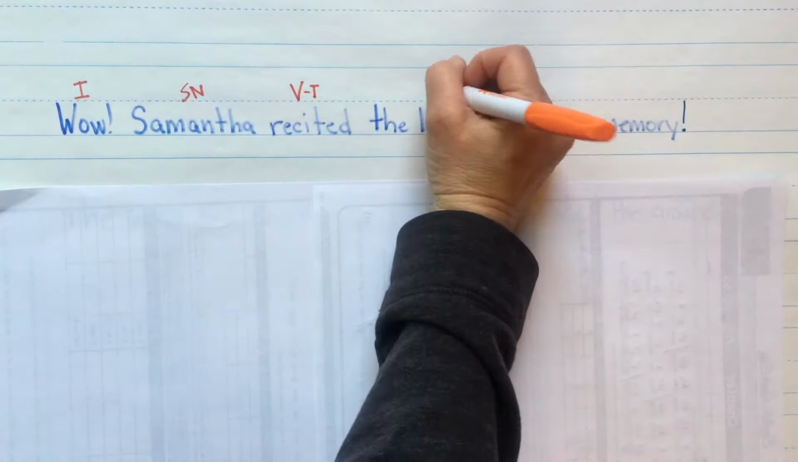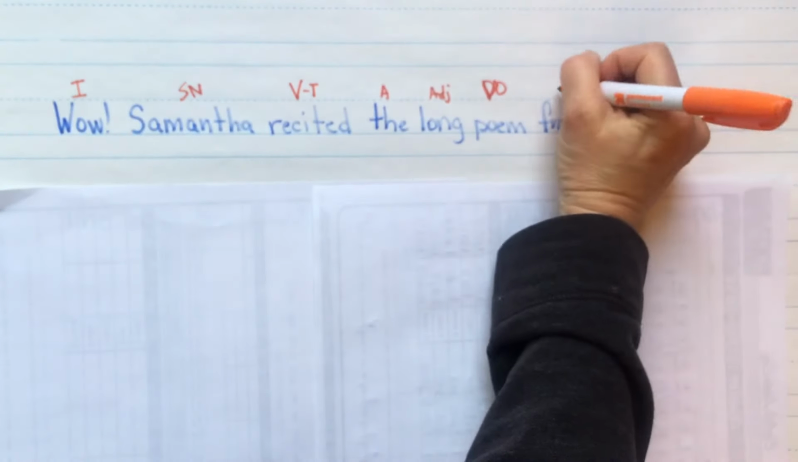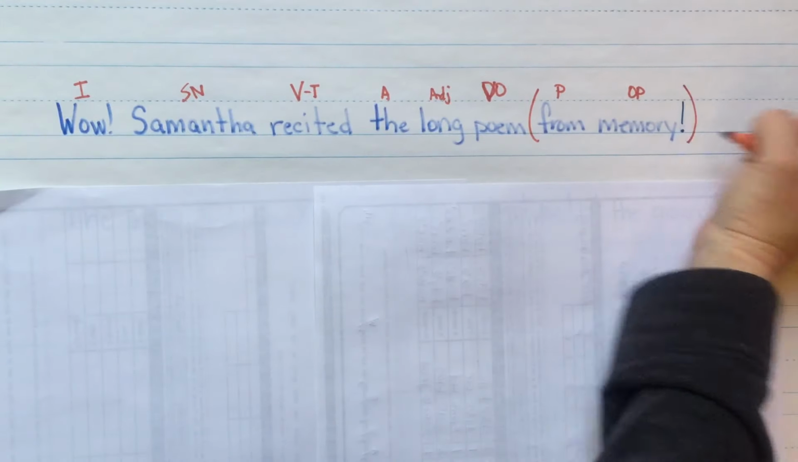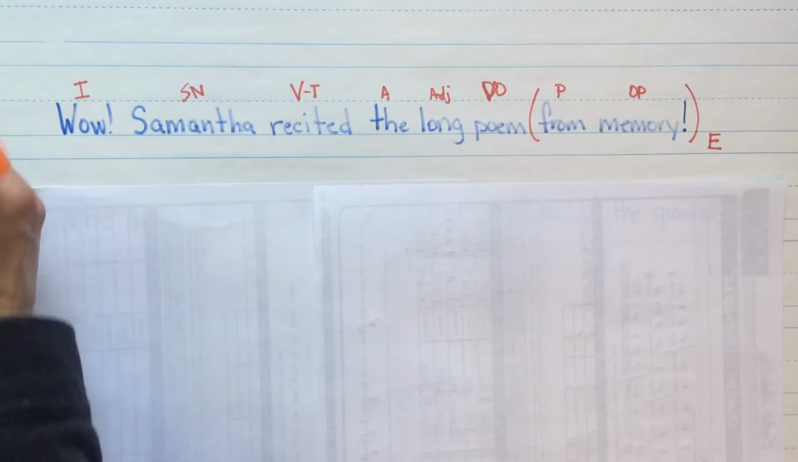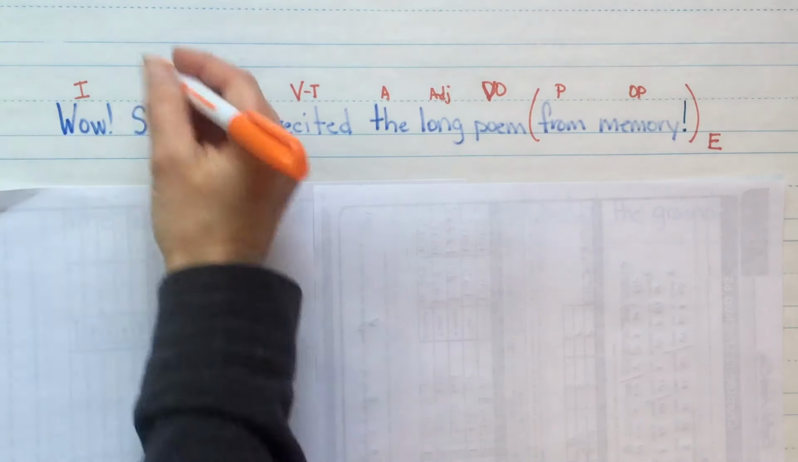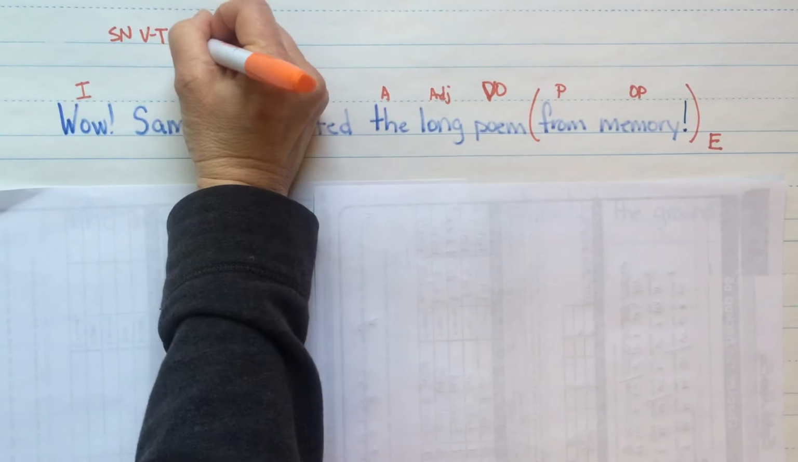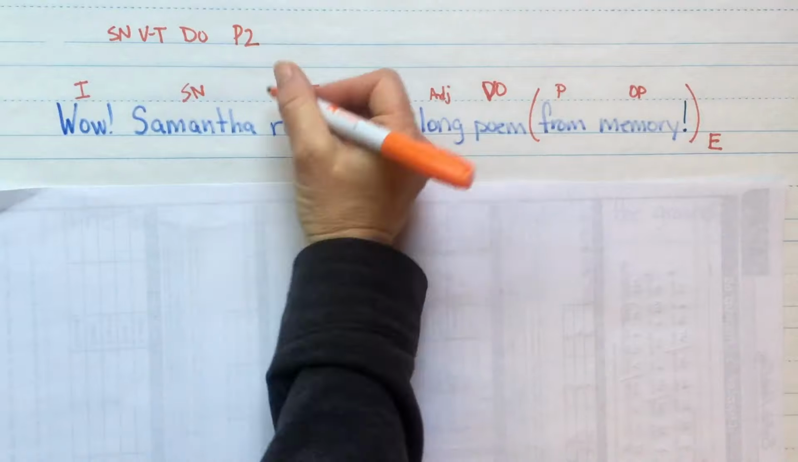From. What is from? Do you remember? You should recognize it from our song we just sang. From is on there, right at the top. From. That is a preposition. From what? Memory. Object of the preposition. From memory. Prepositional phrase. This is an exclamatory sentence. And out front here, I'm just going to put it right above here. This is a subject, noun, verb, transitive, direct object, pattern 2. Let's divide between Samantha and recited.